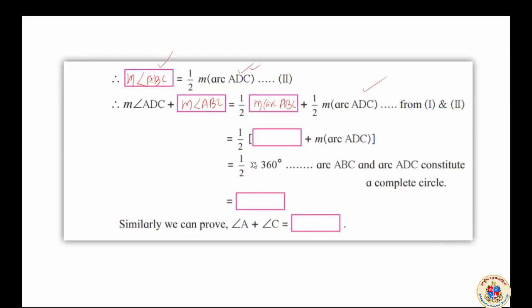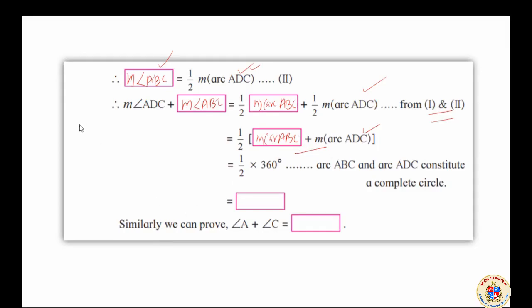Now, in this situation, we know that this is the addition of 1 and 2. In this situation, we know that measure of arc ABC plus ADC, their half is common. ABC and ADC. The measure of arc means the central angle. That will be equal to 360 degree. Measure of arc ABC and ADC.